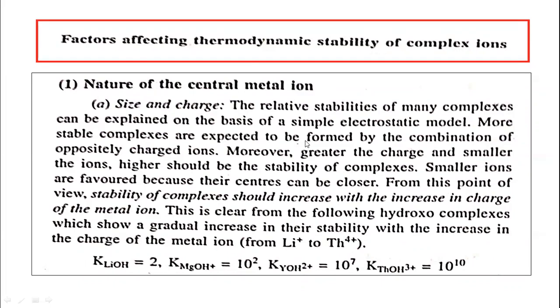Stability constant K belongs to the extent of association between the metal and ligand, and instability constant belongs to the extent of dissociation of the complex into its constituent ions.